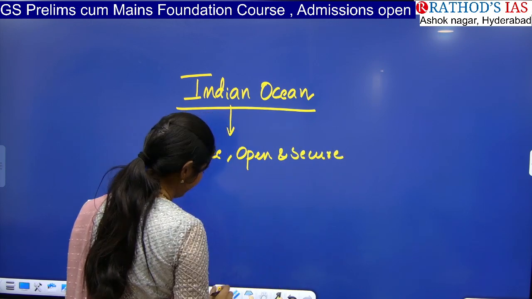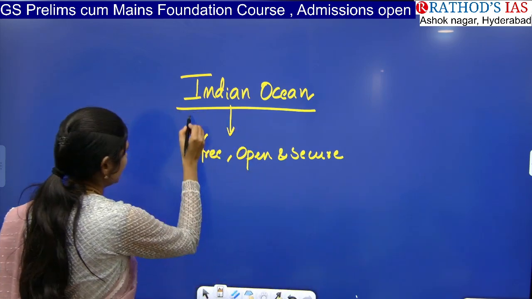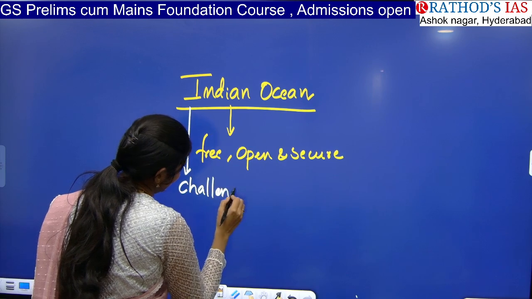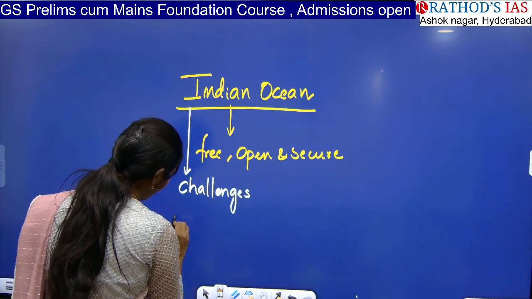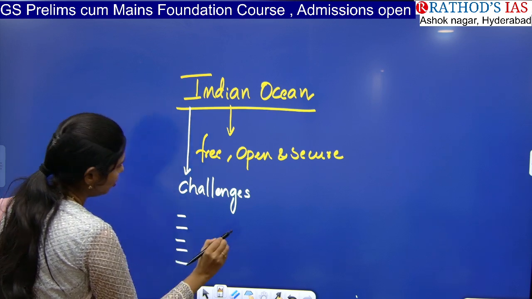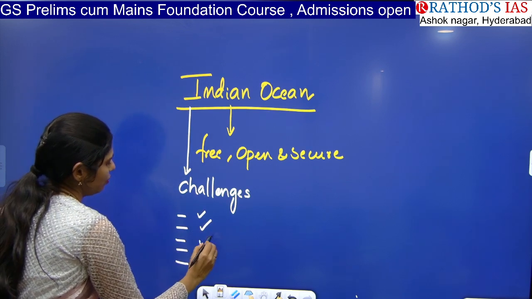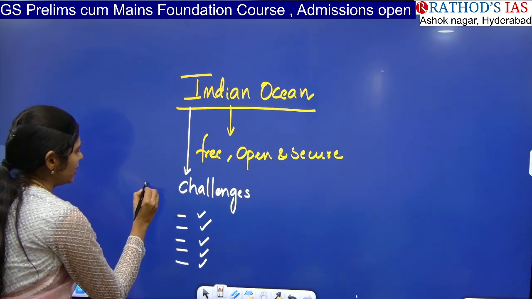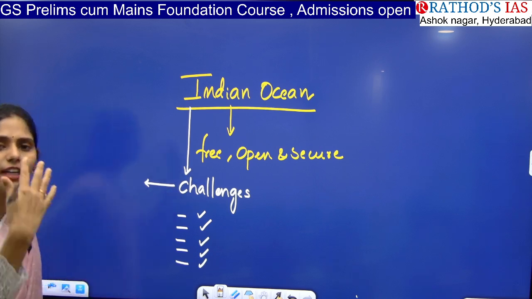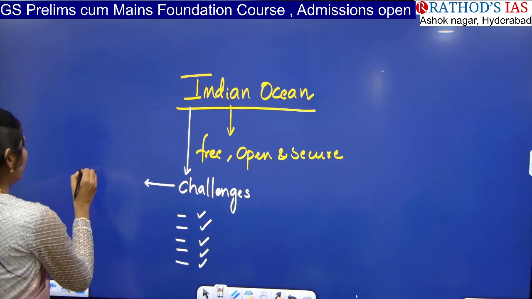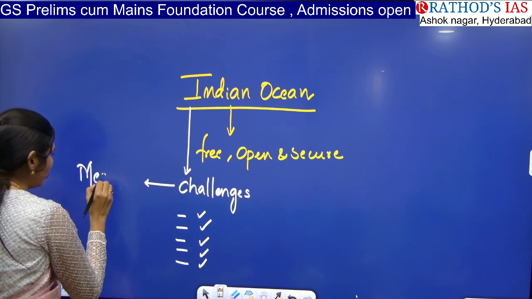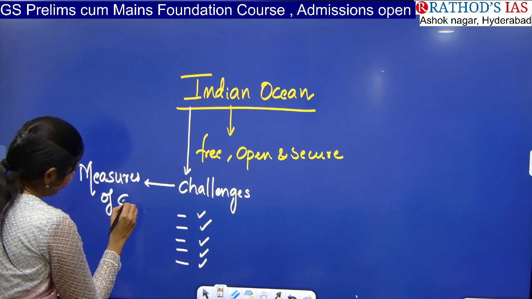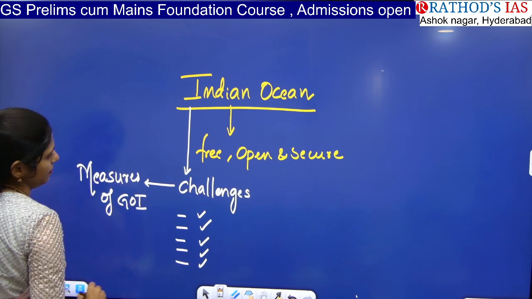That means this statement is saying that we are facing certain challenges in the Indian Ocean. So now it is your responsibility to know what challenges we are facing. And if we are facing challenges, the government might have already taken some steps, right? You have to see what measures the Government of India has already taken.